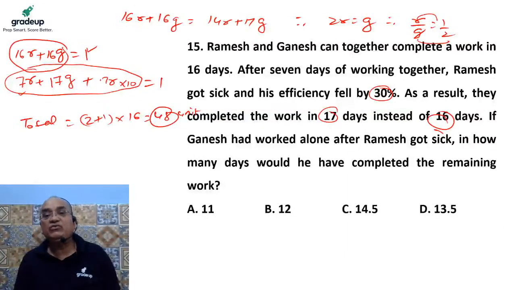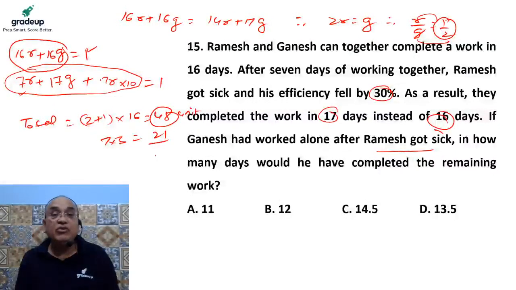If Ganesh has worked alone after Ramesh got sick, it means Ganesh and Ramesh worked for 7 days with full efficiency. So they can do 3 units of work in a day. For 7 days, they have done 21 units of work, because after 7 days Ramesh fell ill.